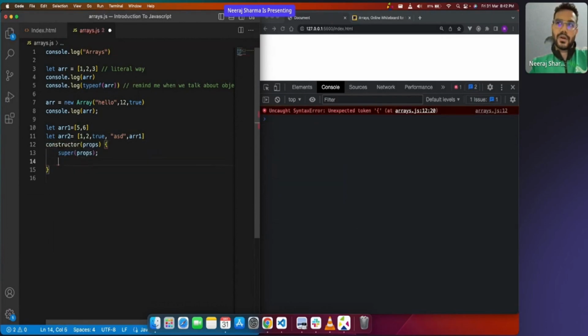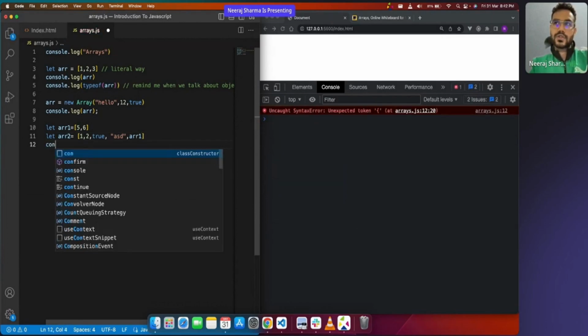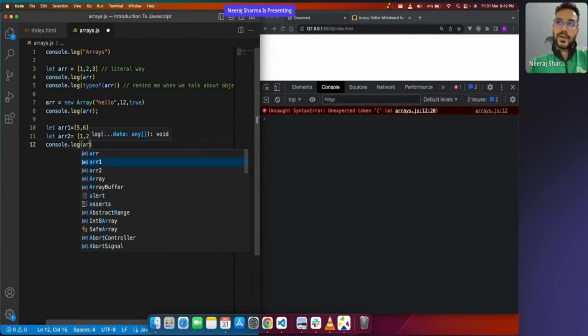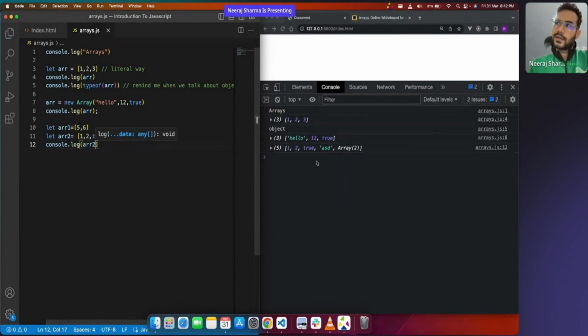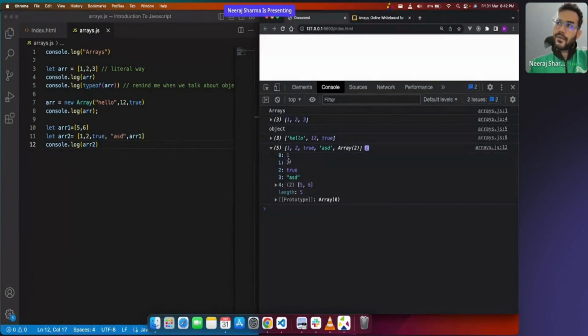And if I do a console log of this arr2, you will see what we got. At the 0th position we have 1, then at index 1 we have 2, at the second index we have true, at the third index we have asd, and at the fourth index we have another array, which has 5 at index 0 and then 6 at index 1. Everyone?